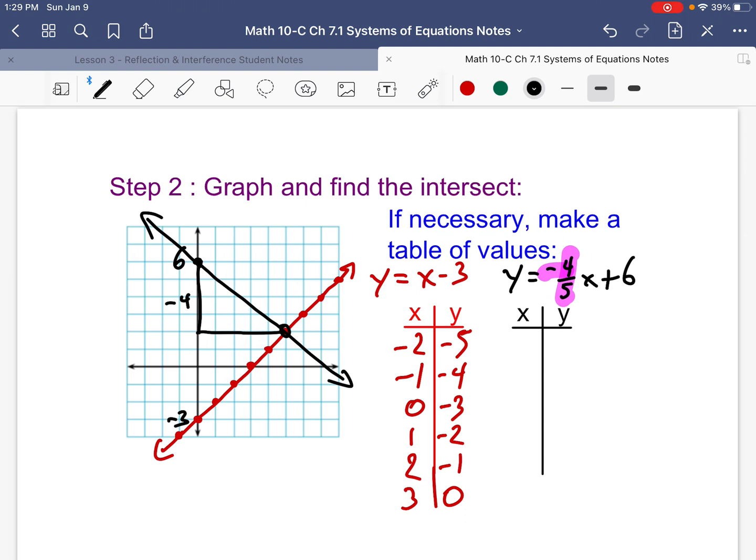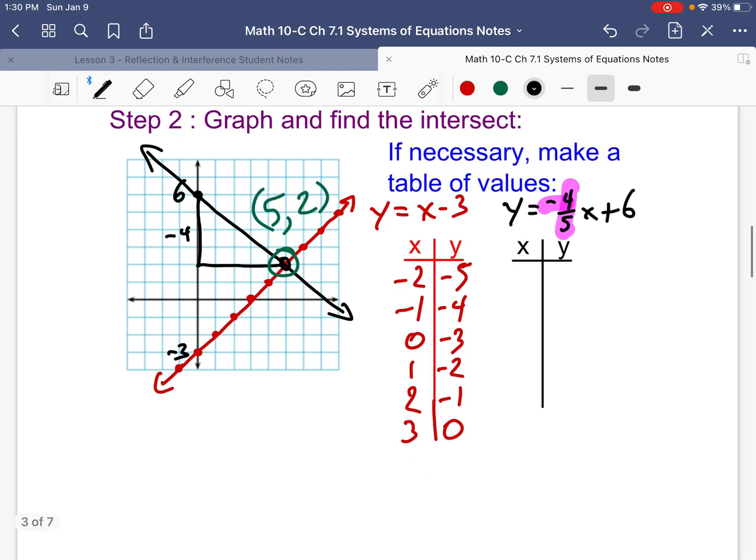Now, I'm getting ahead of myself, but since we graphed it, the solution of the intersect is here: 1, 2, 3, 4, 5, comma 2. Now, notice I said make a table of values if necessary. If you didn't have a graphing calculator or graph paper, you could make a table of values. The fifth part, minus 4/5, sucks, so it really helps if you cheat and go multiples of 5, which is why I've been having you do the multiplication tables.